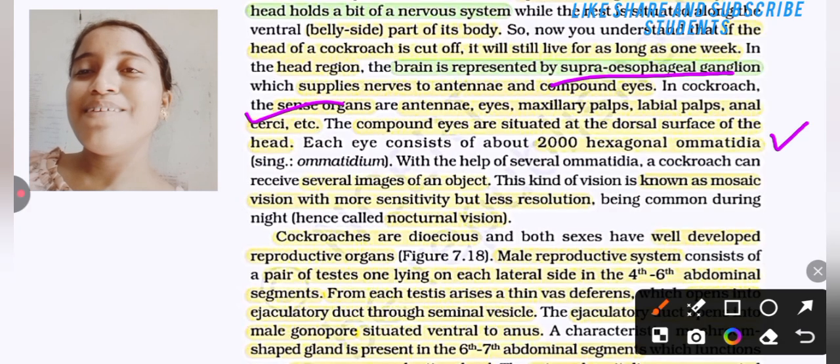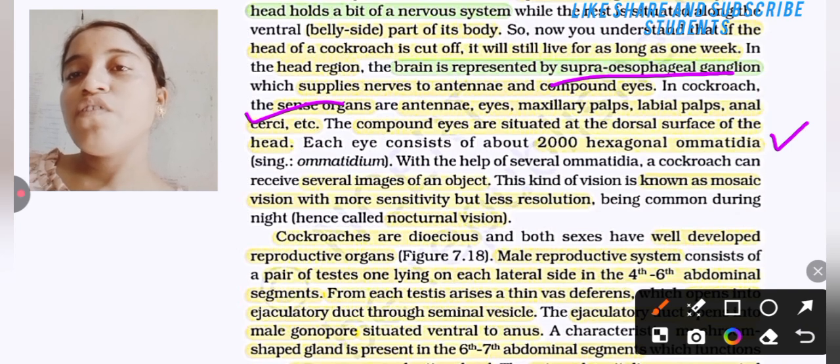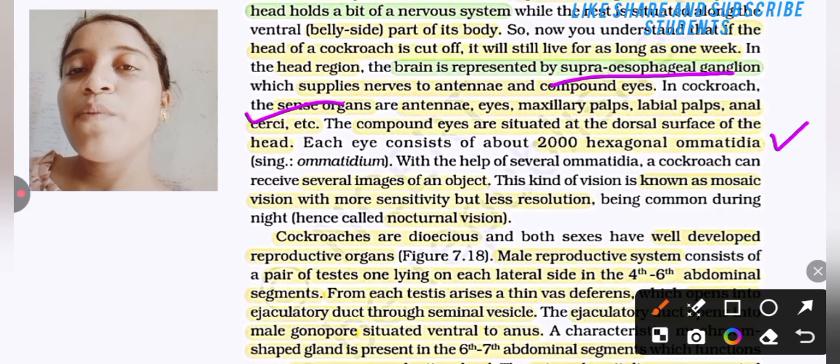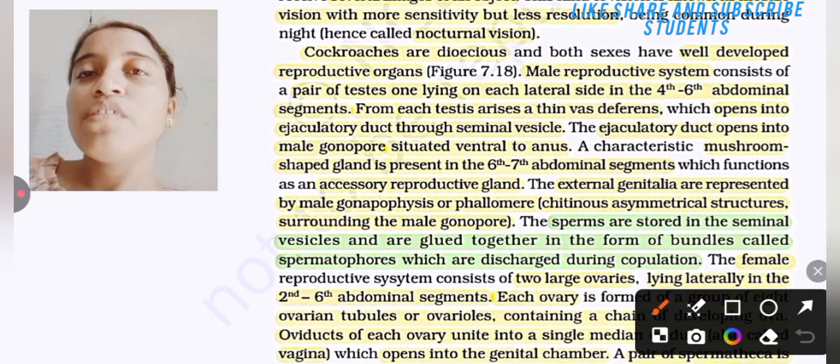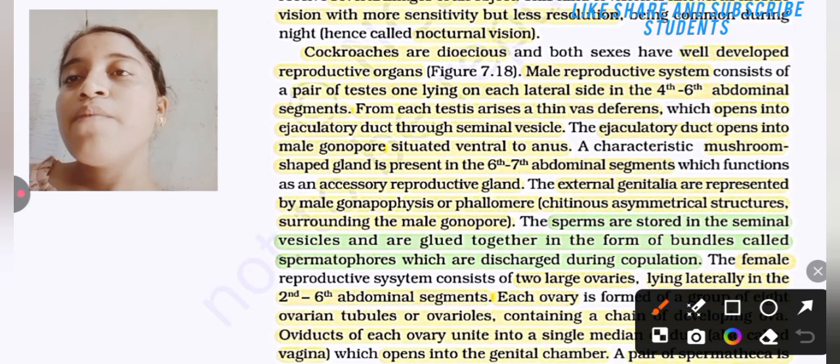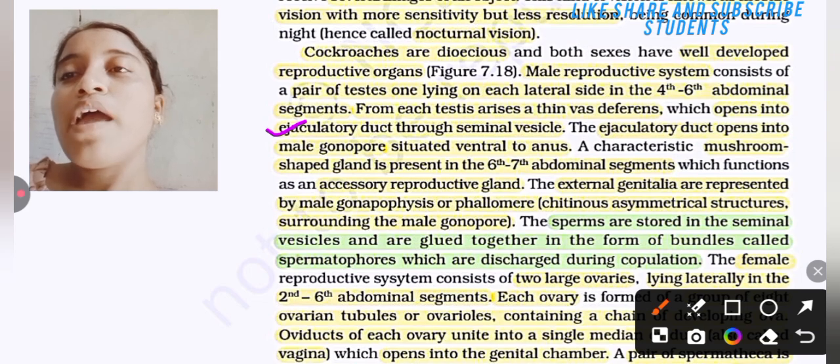With more sensitivity but less resolution, being common during night, it is hence called nocturnal vision. Cockroaches are dioecious and both sexes have well-developed reproductive organs. The male reproductive system consists of a pair of testes, one lying on each lateral side in the 4th to 6th abdominal segment. From each testis arises a thin vas deferens, which opens into the ejaculatory duct through the seminal vesicle. The ejaculatory duct opens into the male gonopore situated ventral to the anus.